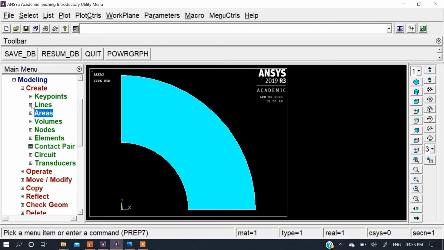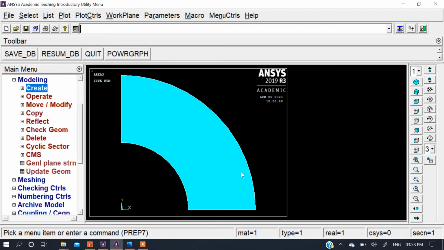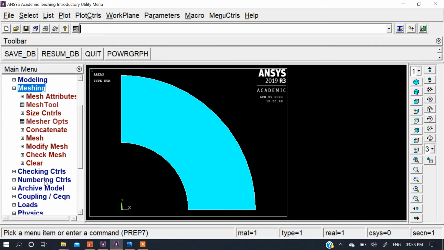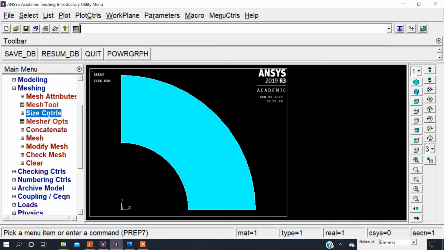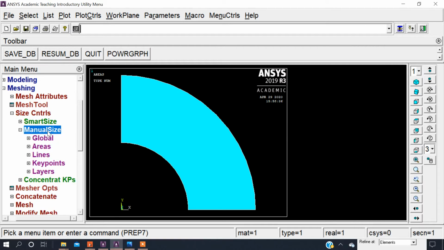Now you have to mesh this model. So go to meshing. In that you can go directly to the mesh tool, or you can go manually by using the manual size control and give those values.